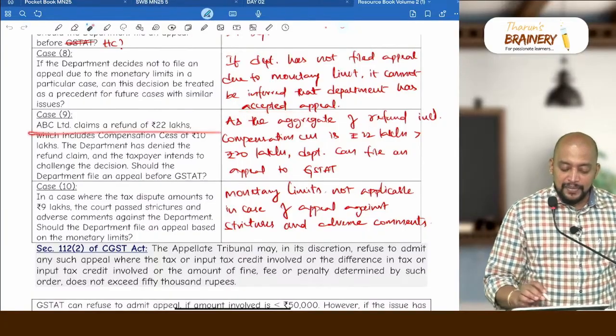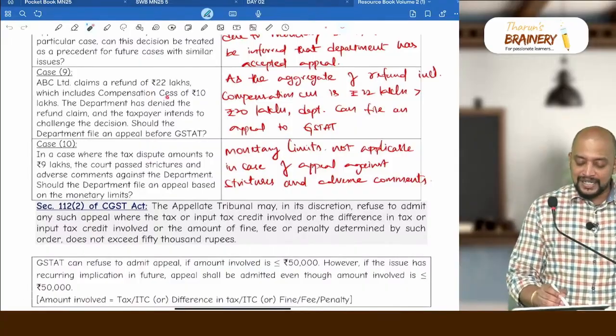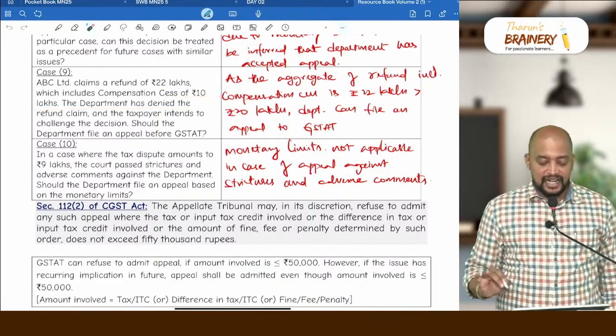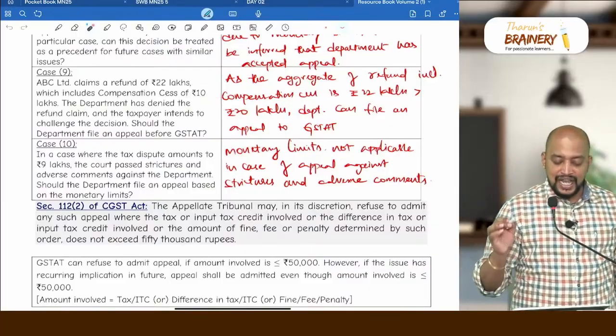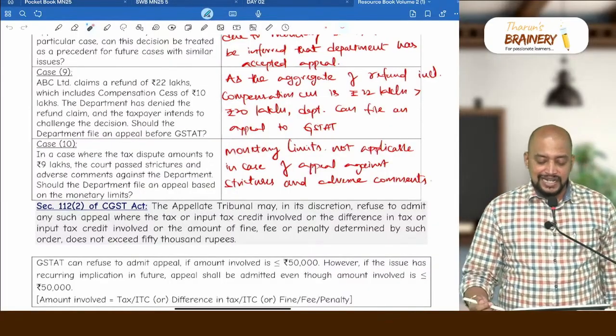Case 9. ABC Limited claims a refund of 22 lakhs, which includes compensation cess of 10 lakhs. The department has denied the refund claim and the taxpayer intends to challenge the decision. Should the department file an appeal before GST/AT?